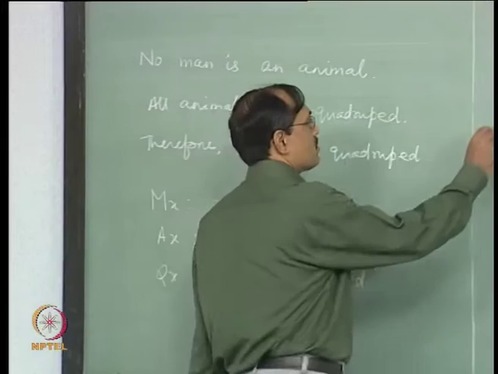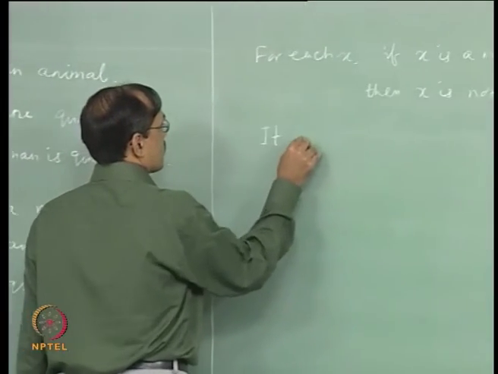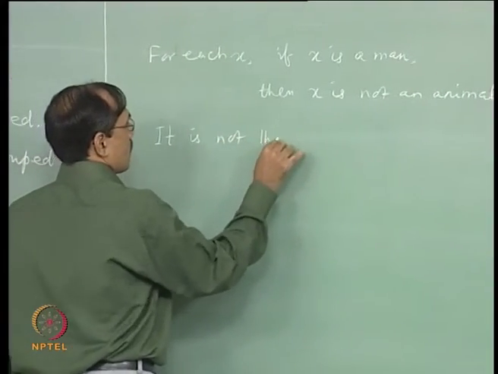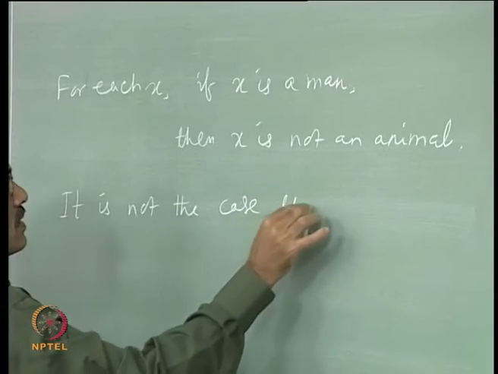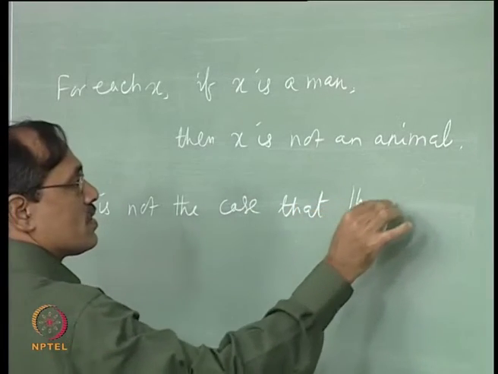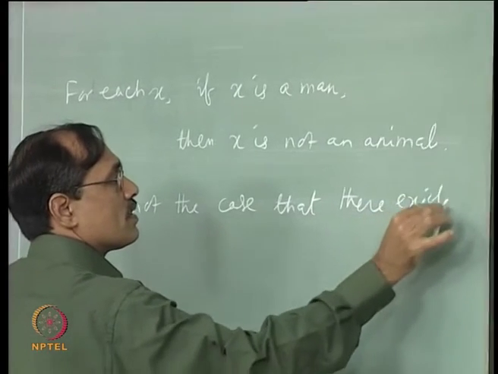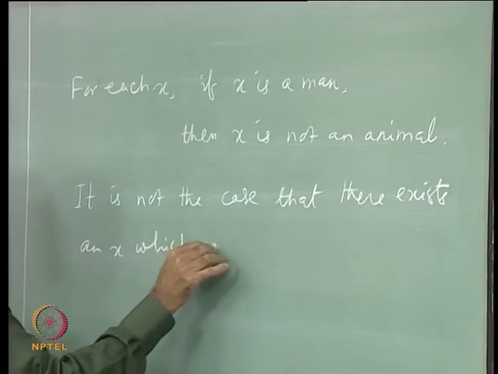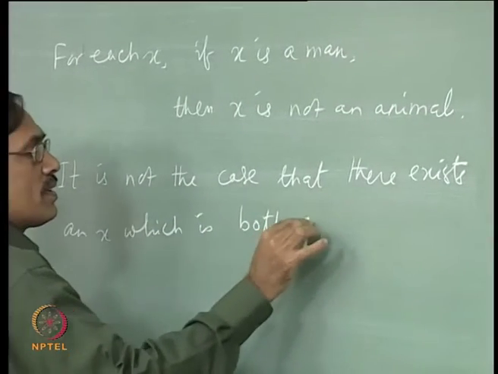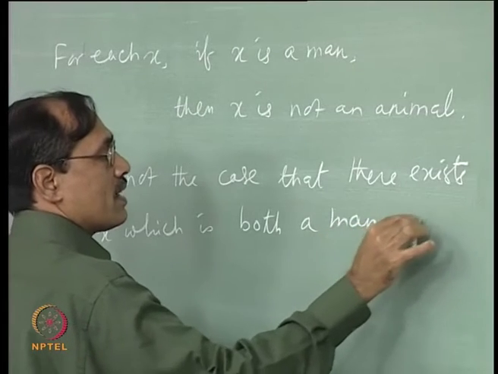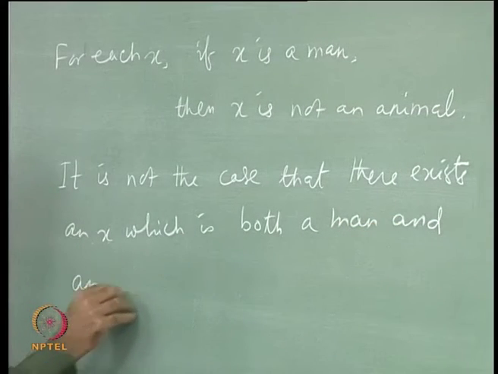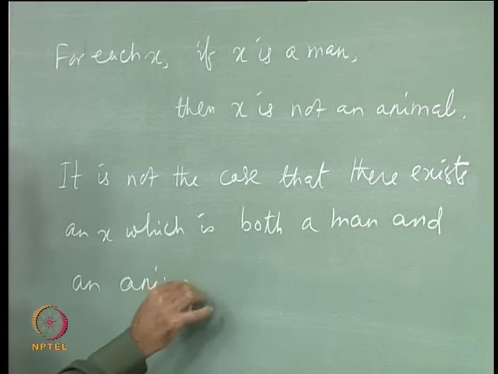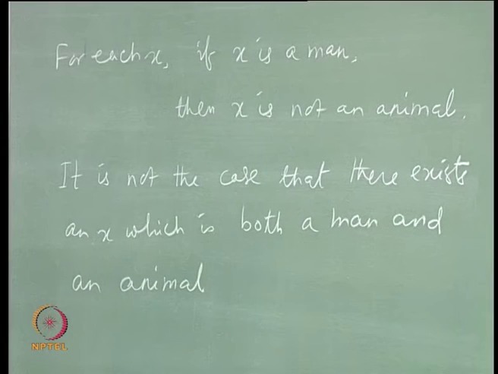So we might also write, it is not the case that there exists an x which is both a man and an animal. Once you write this way, it will be easier for you to translate it to first order logic.